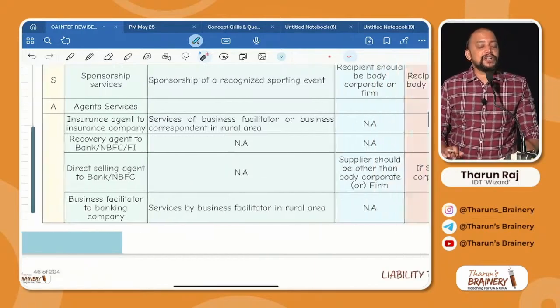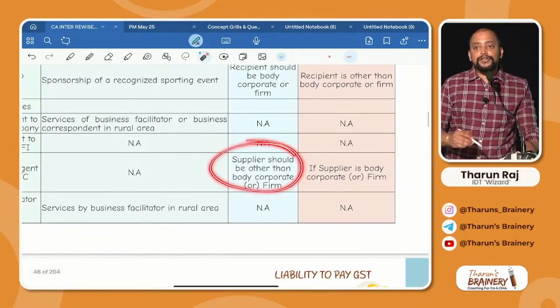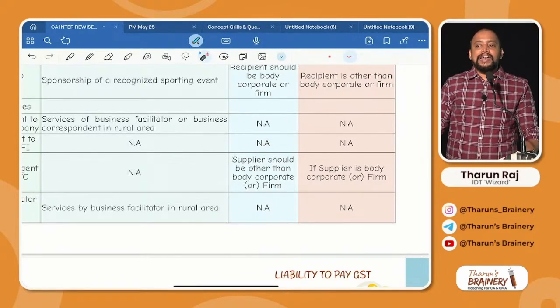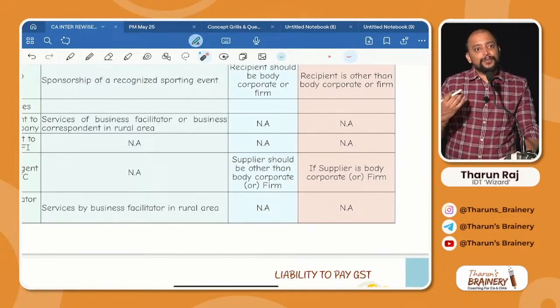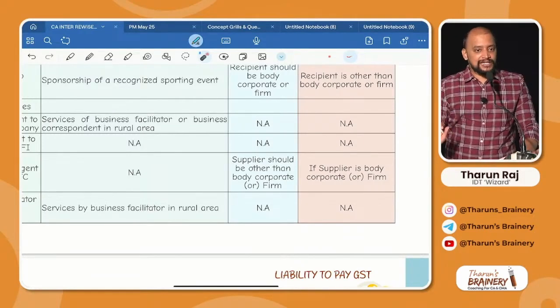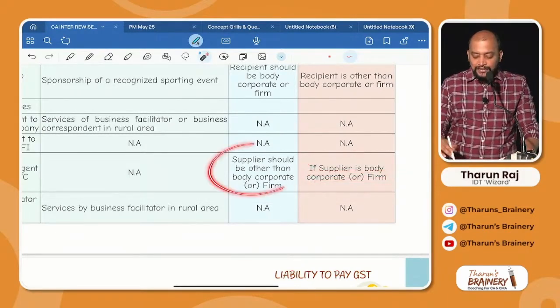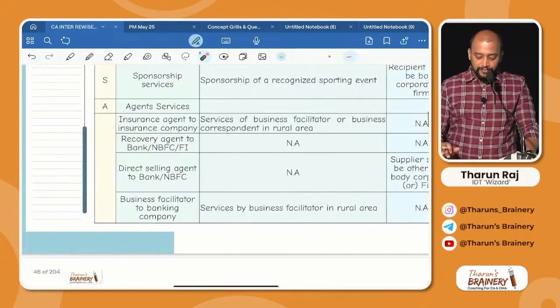But there is one condition for RCM: the supplier should be other than a body corporate or firm. Meaning they should be individuals, etc. Then only RCM, and the bank will pay. If the supplier, the direct selling agent, is a body corporate or firm, they will pay the GST themselves. Otherwise it will be RCM.